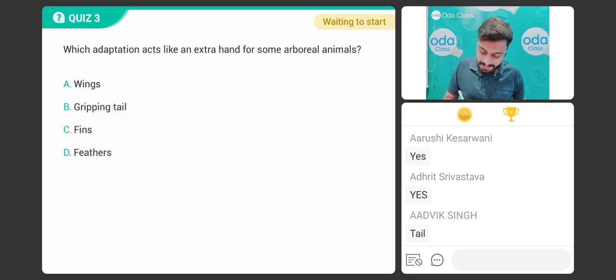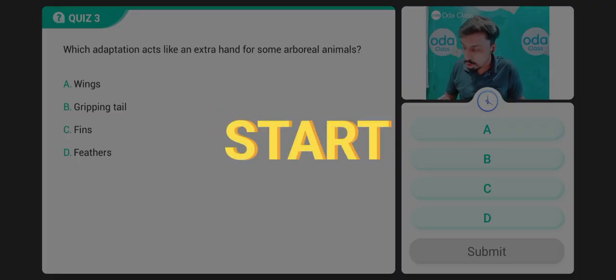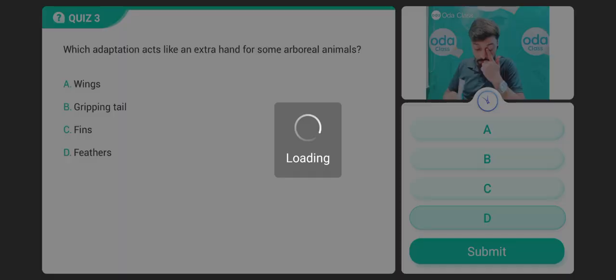Question number 1. ठीक है, यहां पे आपका question है: which adaptation acts like an extra hand for some arboreal animal? Which adaptation acts like an extra hand for some arboreal animal? Wings, gripping tail, fins and feather. Think and answer. सोचो और जवाब दो. चलो.